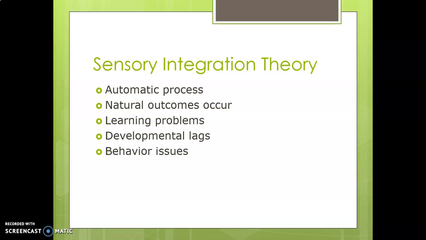Most of the time you may see that a lot of the automatic processes normally seen in human functional ability may be affected. In those areas, we will be applying sensory integration therapy. Natural outcomes will occur, because using sensory integration therapy will increase the outcomes which the therapist desires, and they will be addressed.